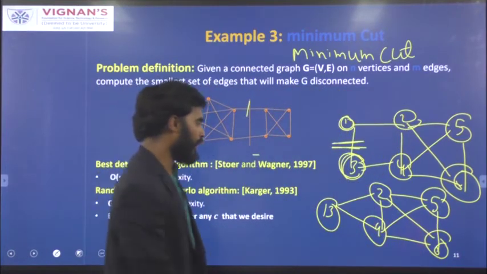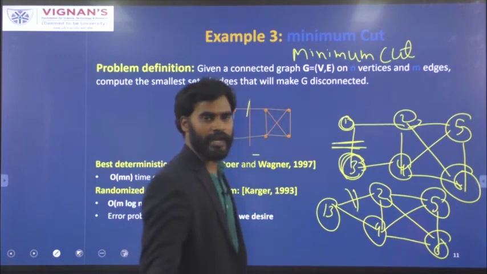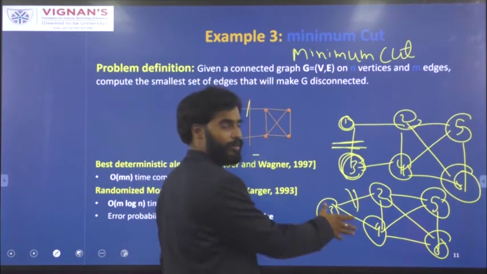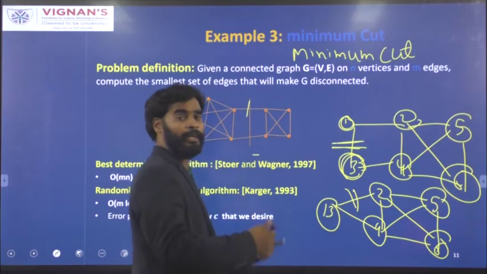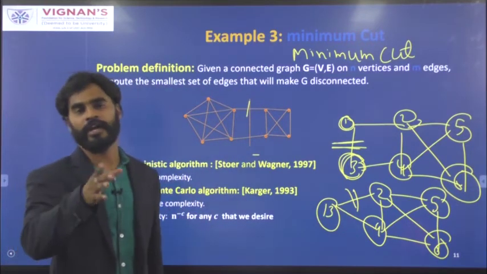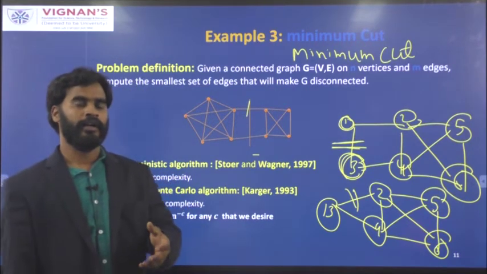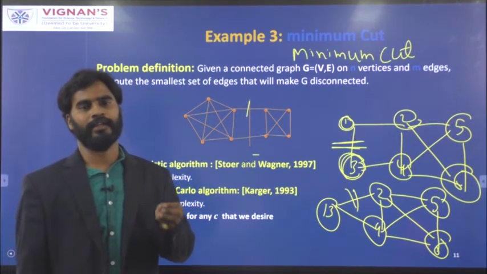Then again choose one more edge, and again choose one more edge and merge these 2 points, and again choose one more edge and choose the end point. So you have to keep doing like this until only one edge is possible. So like that you can find the minimum number of edges in such a way that your graph will be disconnected.